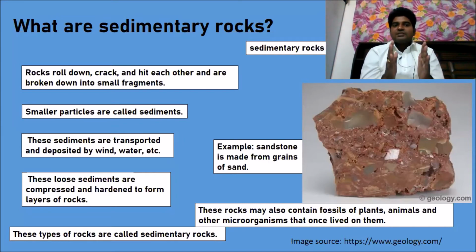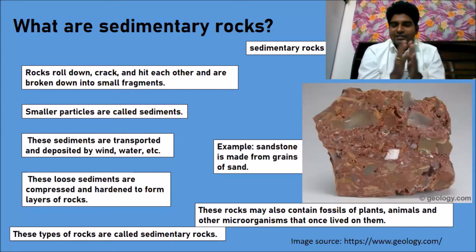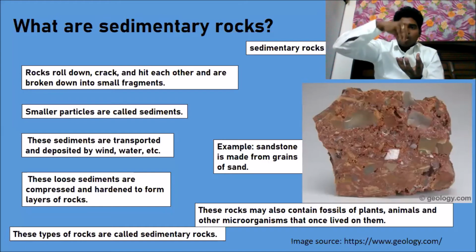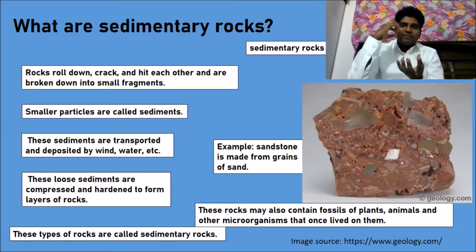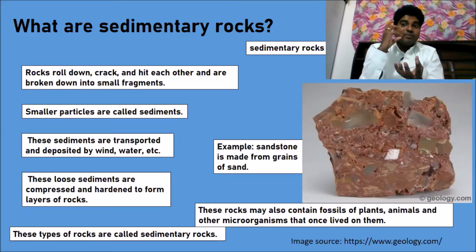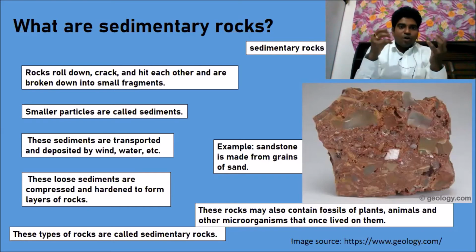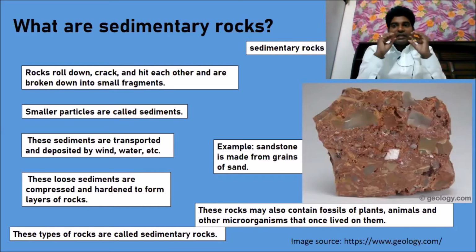Sediments means small particles. Due to extreme heat, wind or water, the rocks break down. The igneous rocks formed on the floor will break down and fall into small particles. These small particles are called sediment.